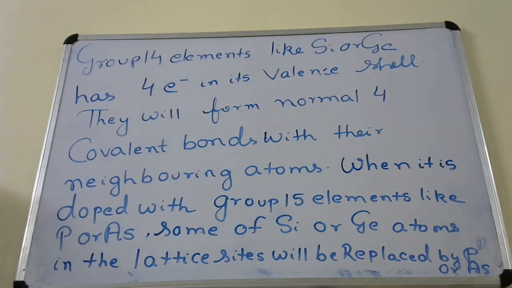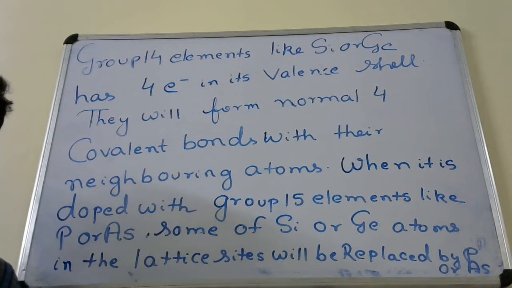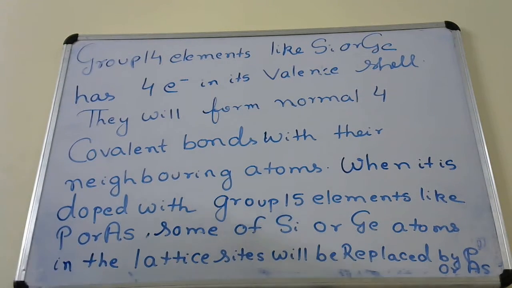Understood? Then please write it down. So this phosphorus or arsenic will replace some silicon or germanium atoms in the original lattice. Instead of silicon or germanium atoms, a few points will be occupied by phosphorus or arsenic atoms. I hope you have written.